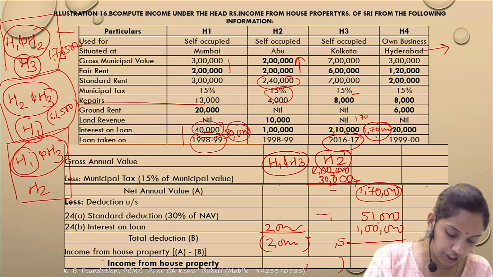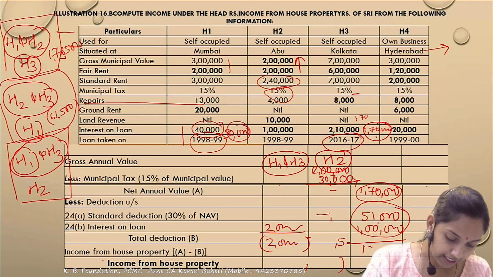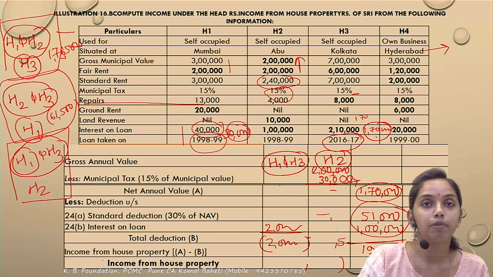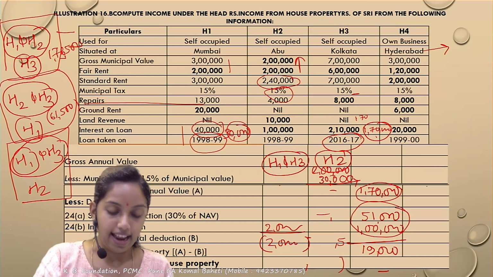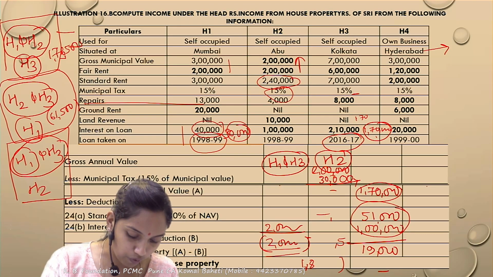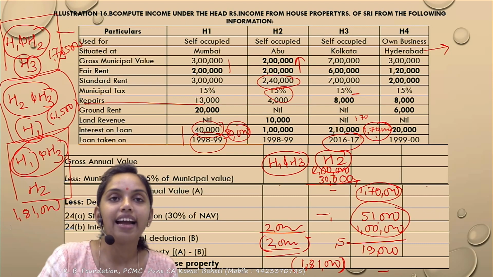1,70,000 में से reduce it 1,50,000, 51,000. So how much does it come to? It comes to 19,000 as an income under the deemed let out property. Correct. So deemed let out property में the income is of 19,000 and self occupied property में there is loss of 2 lakh. So ultimately there is a loss of 1,81,000 under this option. So option 3 में there is a loss of 1,81,000.